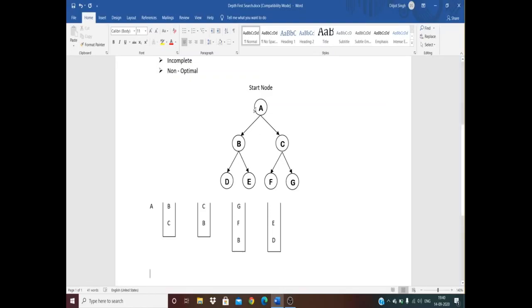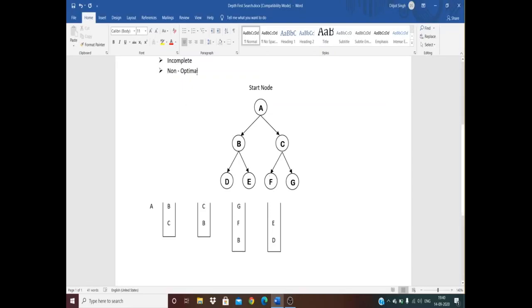For example, after A, we can process B like this pattern, and then we go to D, and after D we don't have any children, so we'll backtrack and go to E, then again backtrack, go to C, G and F, again we'll traverse G, then backtrack, and we'll go to F. It means we can follow any number of patterns, there is no restriction, but our concept remains the same.